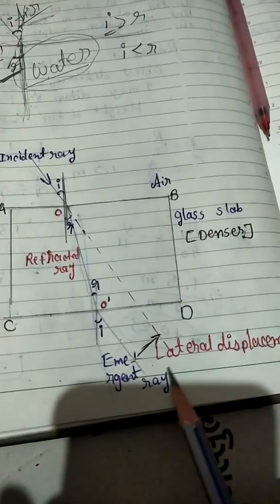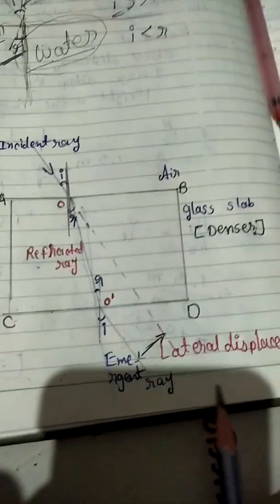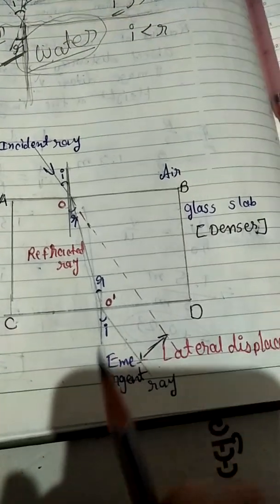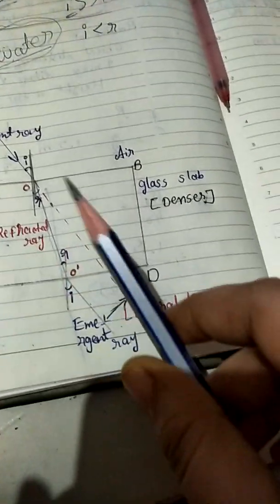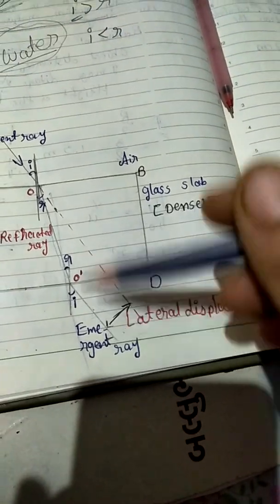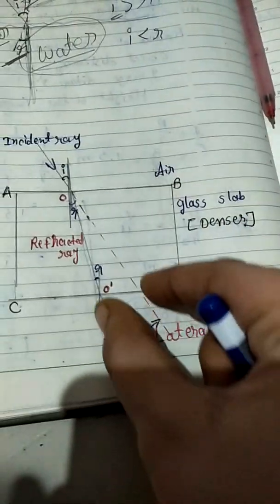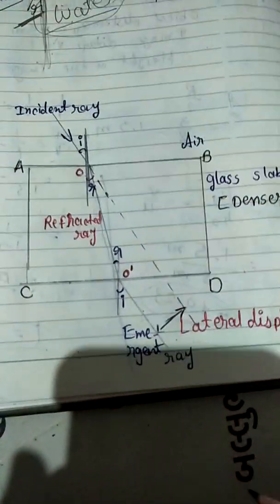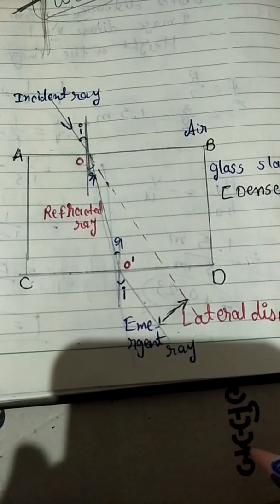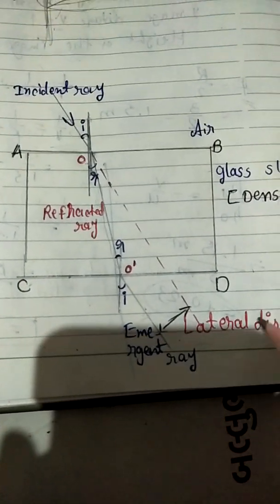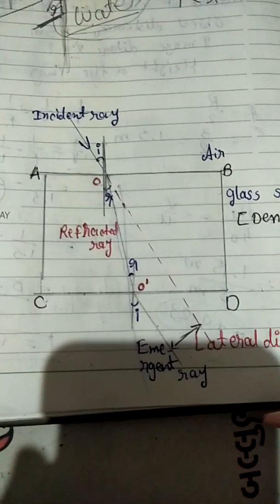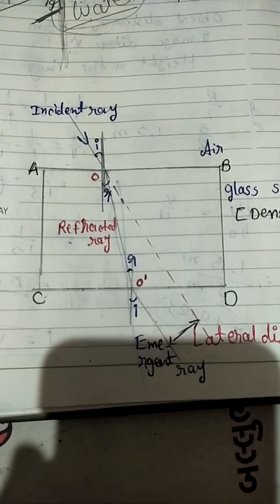You can see, students, that I have written here, that is lateral displacement. What is lateral displacement? The perpendicular distance between the emerged ray and the incident ray. The perpendicular distance between the emerged ray and the incident ray when light passes through the glass slab is called lateral displacement.